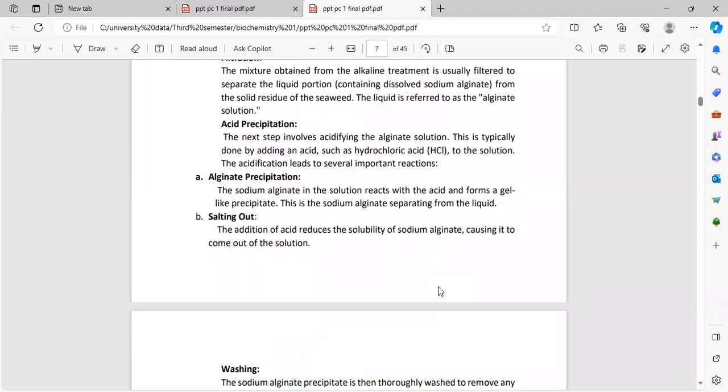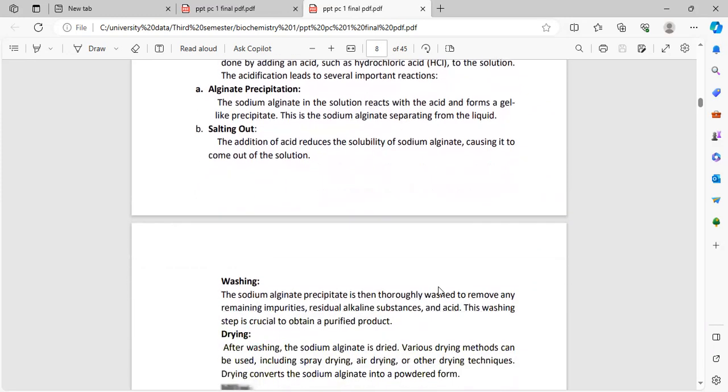Alginate precipitation. The sodium alginate in the solution reacts with the acid and forms a gel-like precipitate. This is the sodium alginate separating from the liquid. Salting out. The addition of the acid reduces the solubility of sodium alginate, causing it to come out of solution.